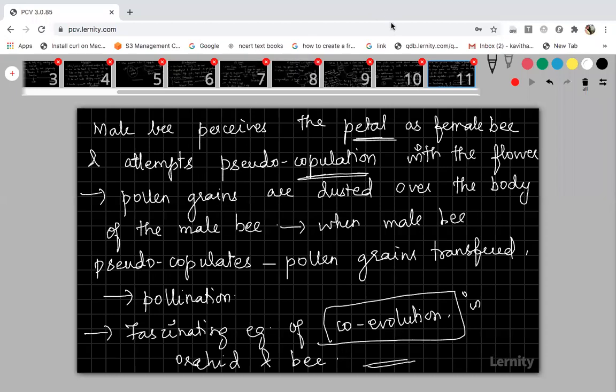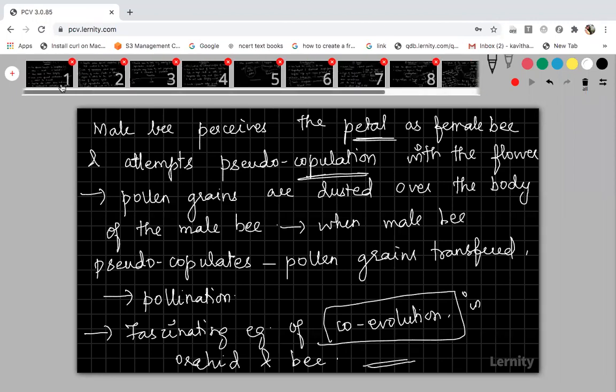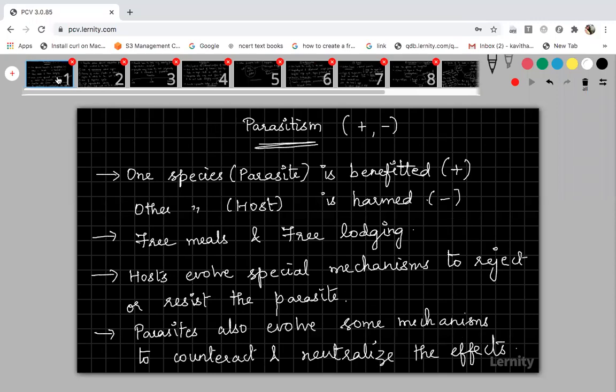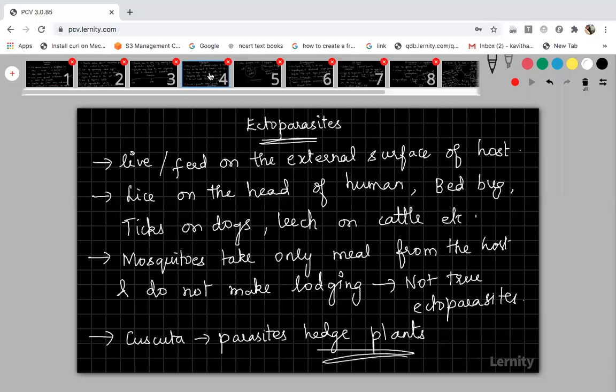Yes, students, you copied all the slides? Do you want any of the slides shown again? First slide, wait, I'll show you. So this is the first slide. Yes, time is forward, it is more than 5 minutes. Fourth one, yes, so this is the fourth one. So go and refresh, eat something and get ready for the next class.